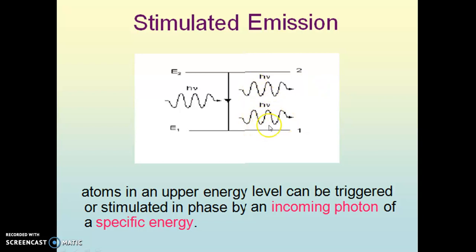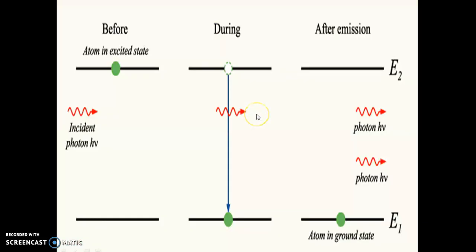And these two photons are the same in all respects. In all respects, meaning that their amplitudes are the same, they are emitted in the same direction, they have the same state of vibration, they are coherent, meaning that their phases are the same, and therefore such emitted photons add in phase, and therefore their amplitude is increased and hence the intensity is also increased, because intensity is directly proportional to the square of the amplitude.